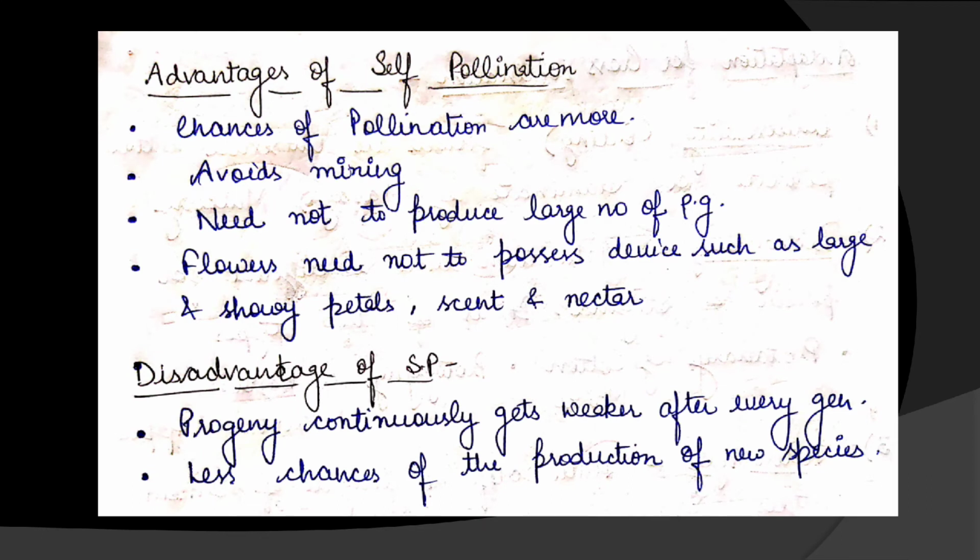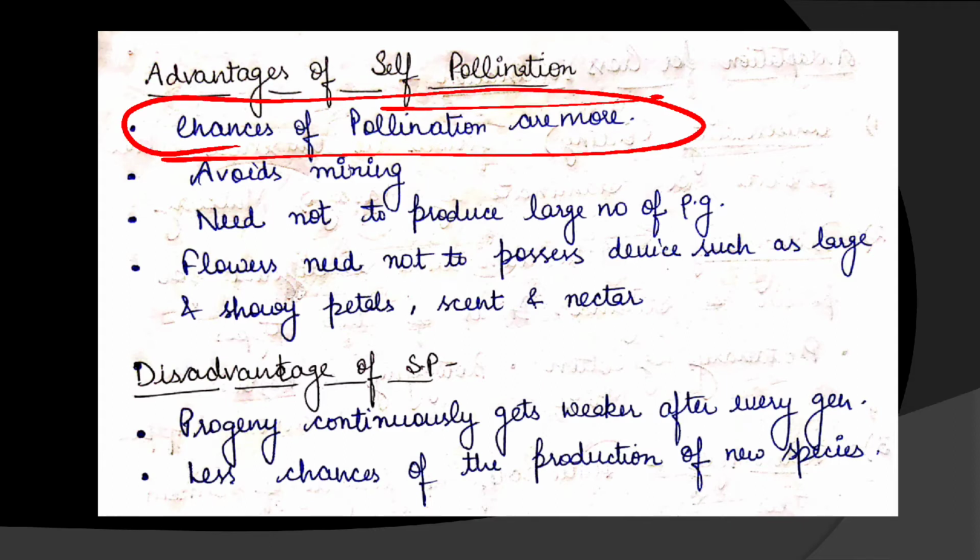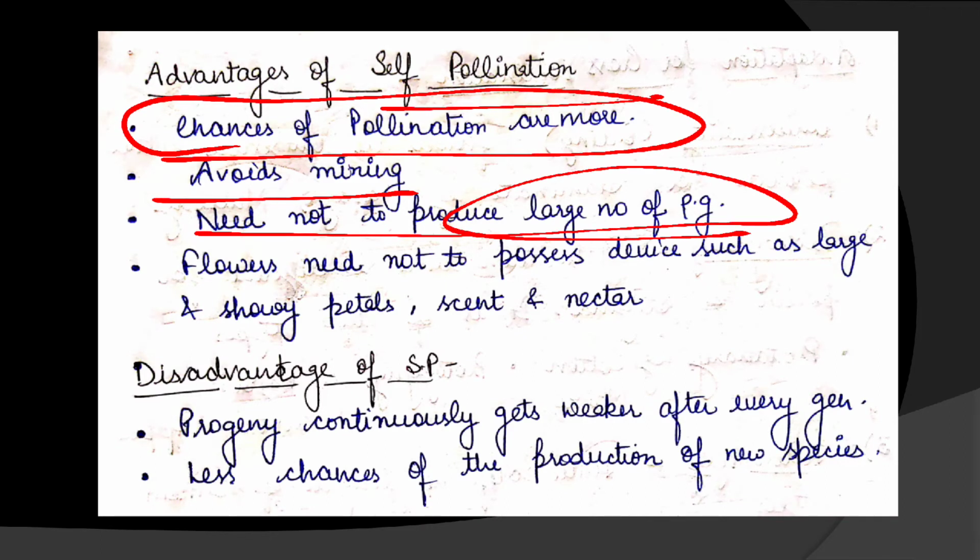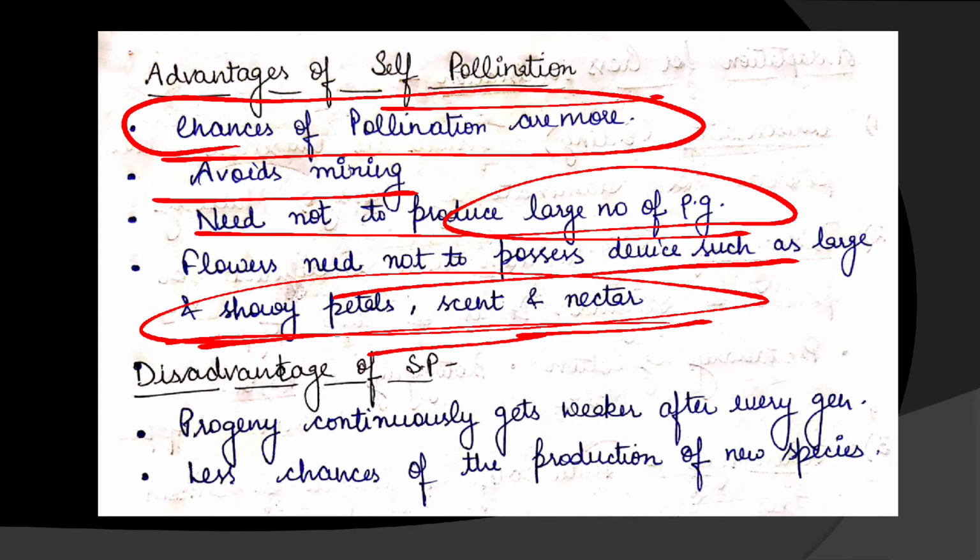Now see the advantages of self-pollination. First, the chances of pollination are more because the pollens are pollinating the same flower, and it avoids mixing, because no other plants are involved; pollination is occurring in the same flower. Then there is no need to produce a large number of pollen grains. Then flowers need not possess devices such as large and showy petals, scent and nectar. No need of these devices.